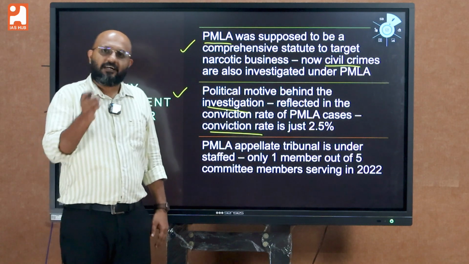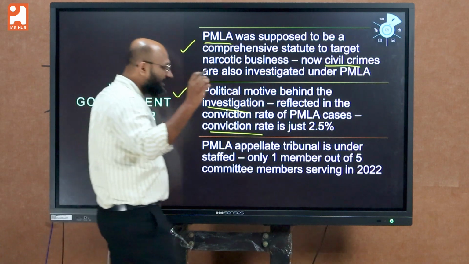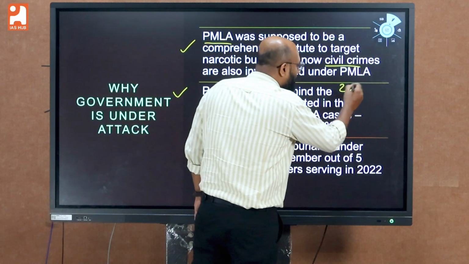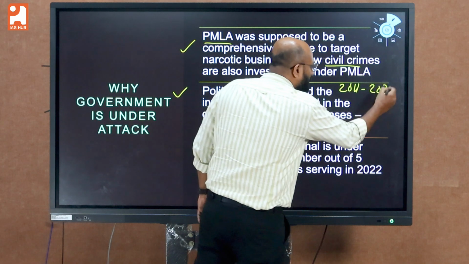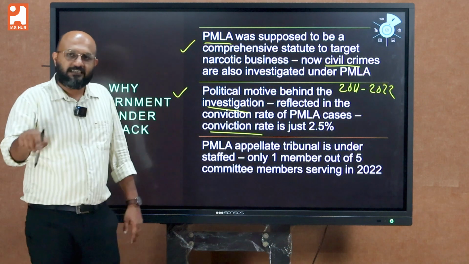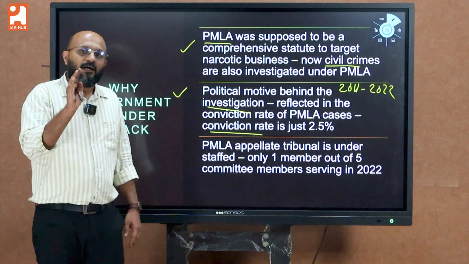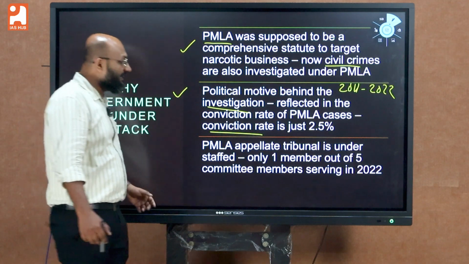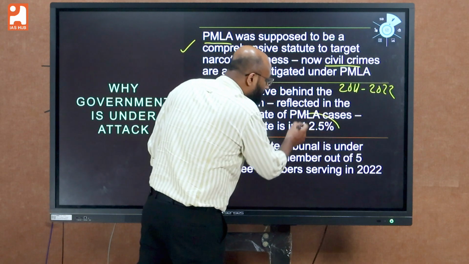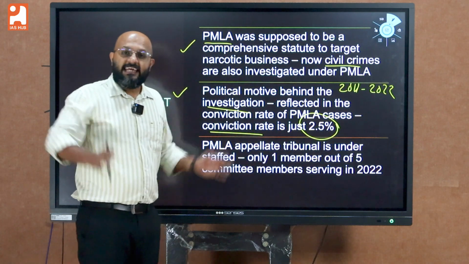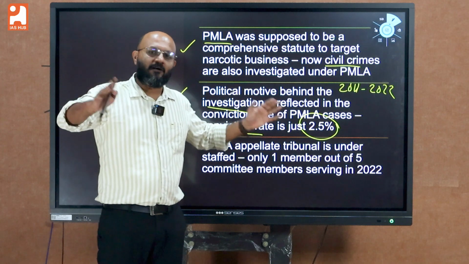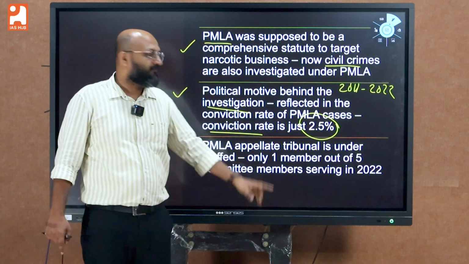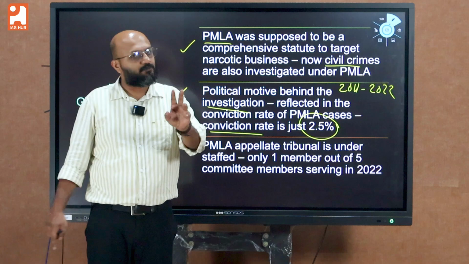From 2011 to 2022, the conviction rate of the cases initiated by ED is just 2.5%. Even with this immense power and stringent provisions, the conviction rate is just 2.5%.